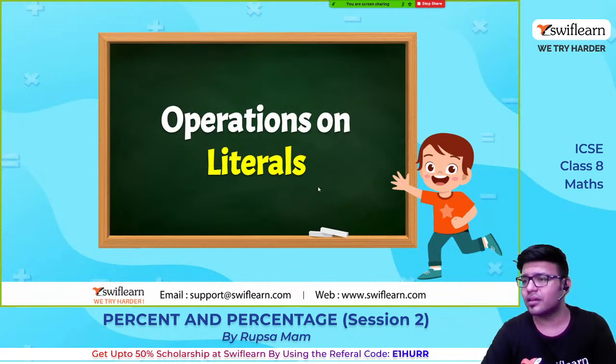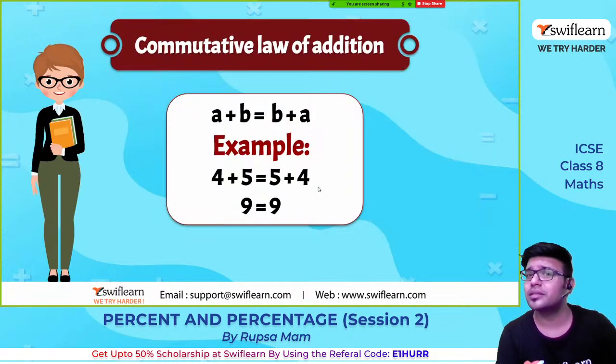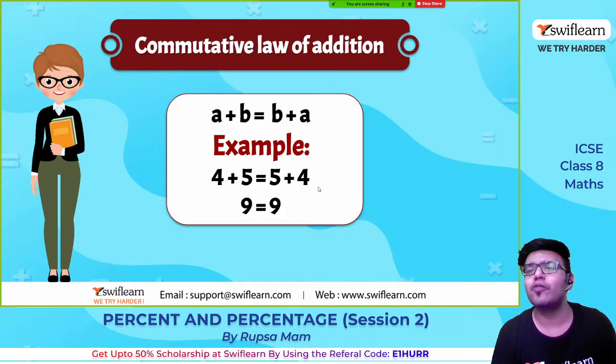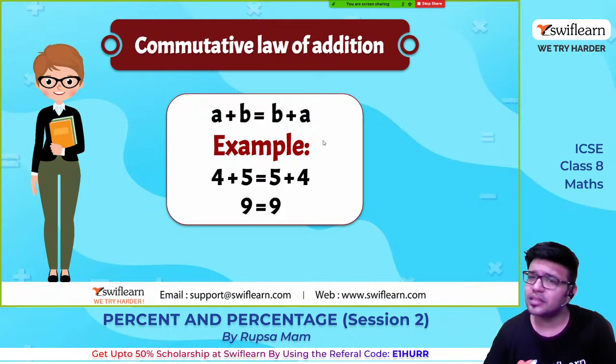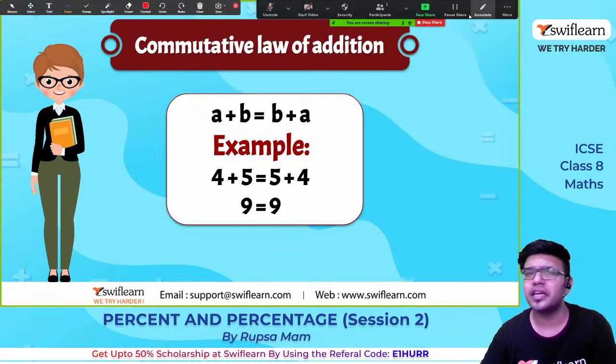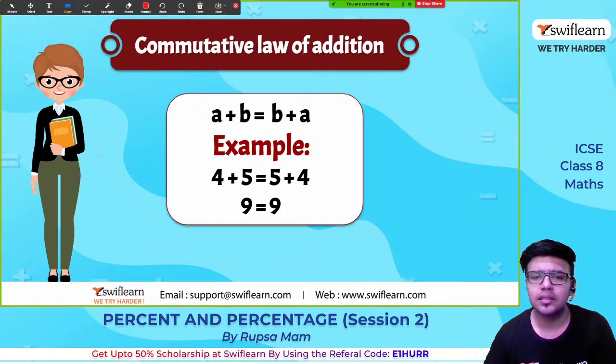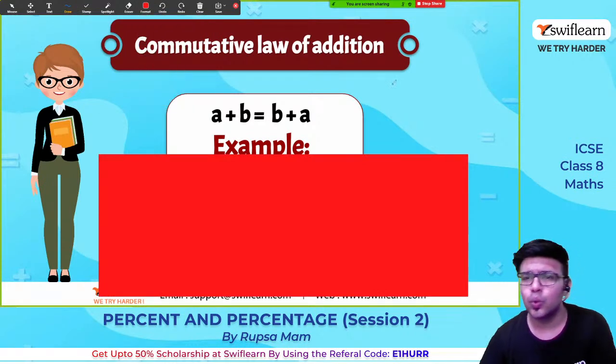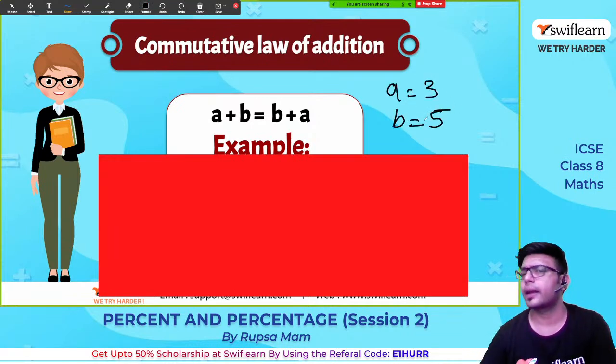Literals. The other name for literals is variables. Now there are a few laws. So today we might study three laws. The first law is the commutative law of addition: a plus b is equal to b plus a. Let us take an example. Let us take any example, guys. Let us take a is equal to 3 and b is equal to 5.